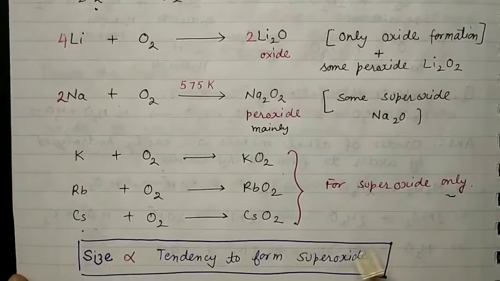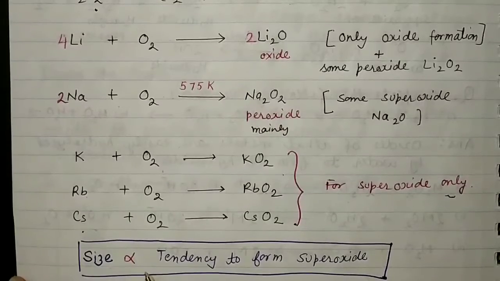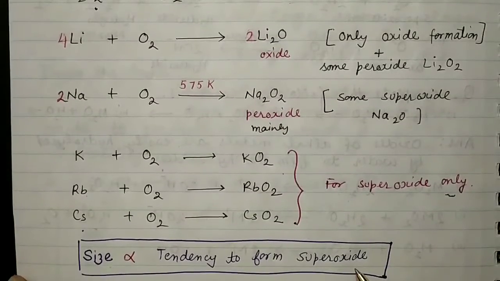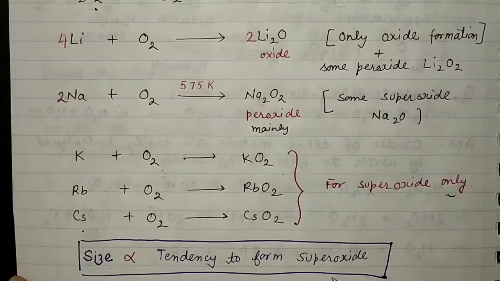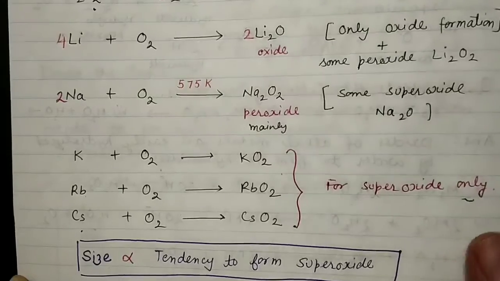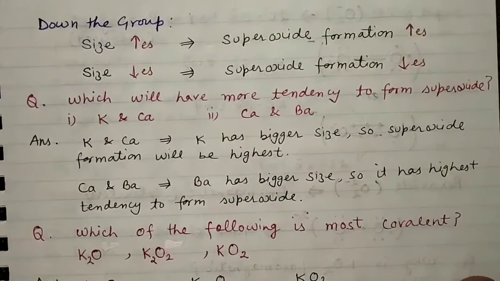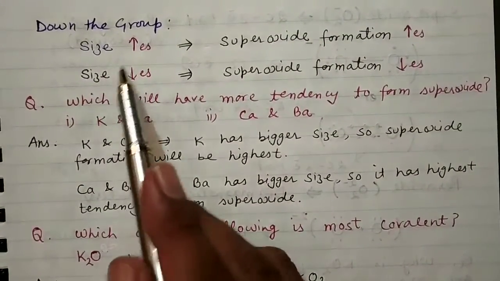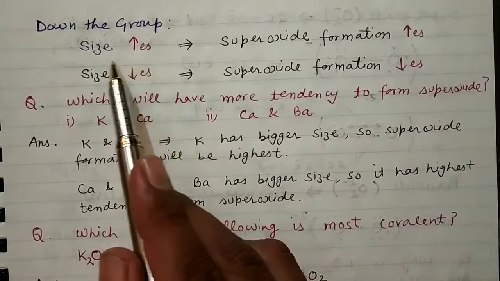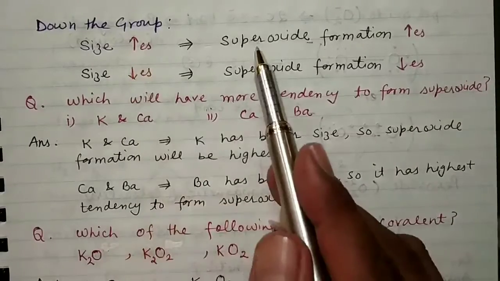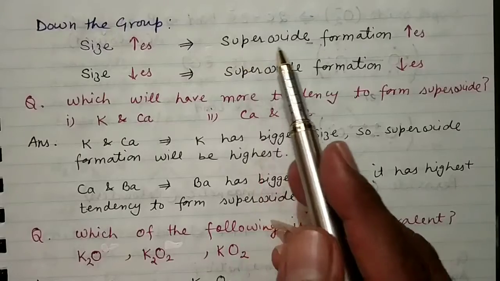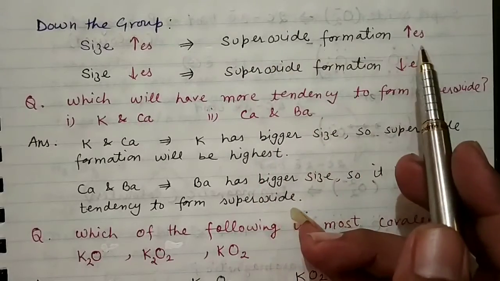You can say the size is directly proportional to the tendency to form superoxide, meaning a bigger size cation can form superoxide only, in major amount. As size increases down the group, the tendency to form superoxide increases.